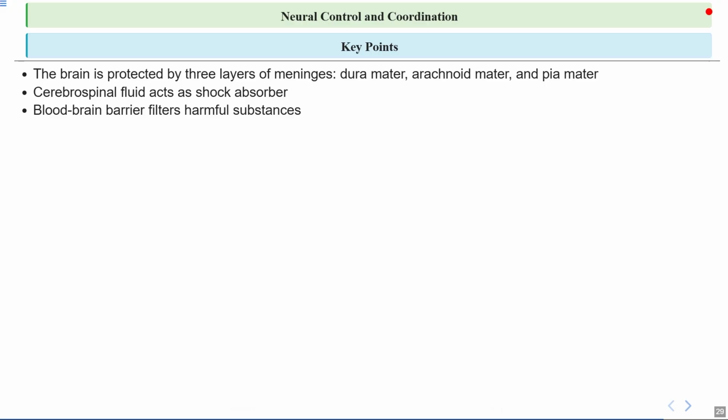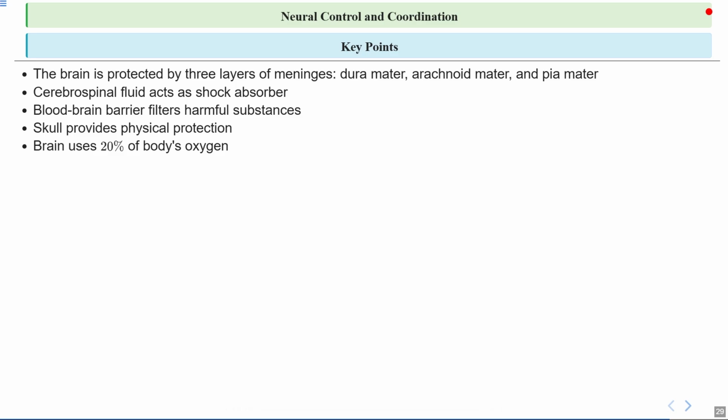Now, we also talked about the blood brain barrier, which filters harmful substances. This is like a security checkpoint that carefully filters what can enter the brain from the blood. Harmful substances are blocked, while essential nutrients are allowed through, keeping the brain's environment stable as well as safe. Then we talked about the skull also. It is the hard, bony case that physically shields the brain from external blows. So it's like a helmet for your brain, providing the first line of defense against any kind of injury.